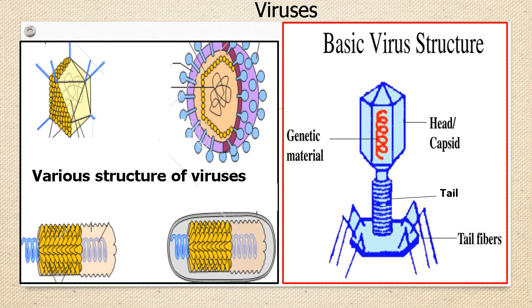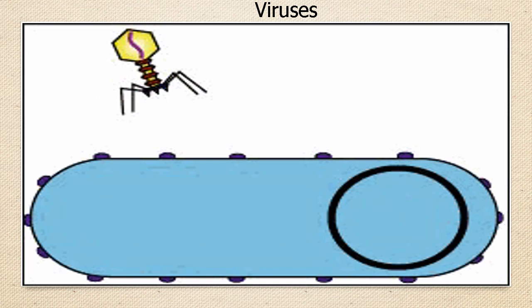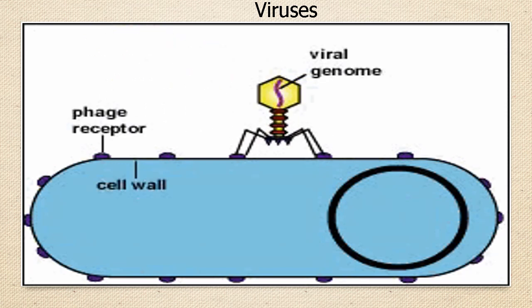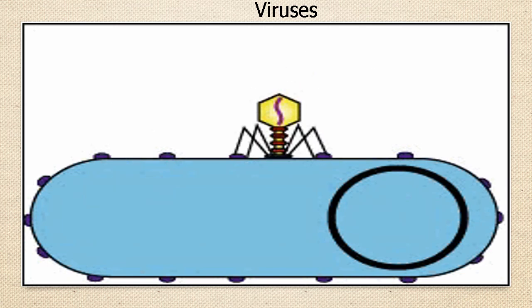Let us try to understand how the virus attacks a living cell, which is given in detail on the next slide. Virus gets hold of the host cell with the help of tail fibers. Then it injects the genome, that is genetic material, either DNA or RNA, inside the living cell.